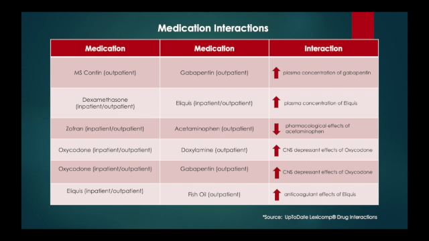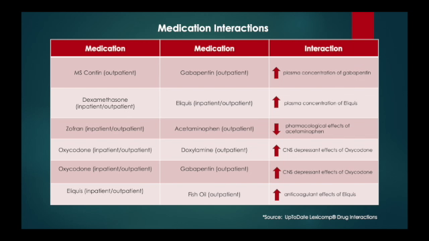So this slide includes medication interactions. Starting with the first line, MS-Contin increases the plasma concentration of gabapentin. Dexamethasone increases the concentration of Eliquis, which leads to increased risk of bleeding. We have Zofran, which reduces the pharmacological effects of acetaminophen.